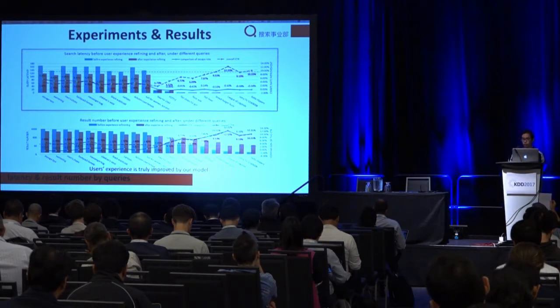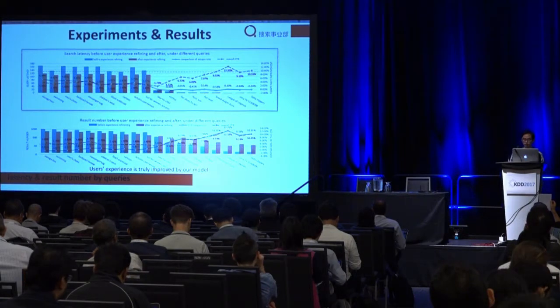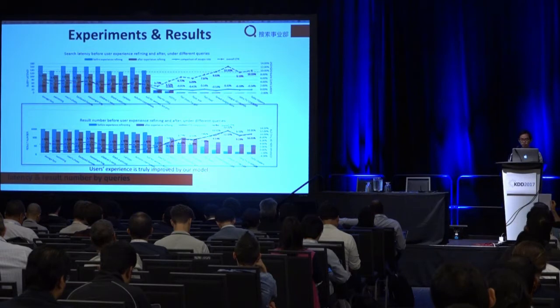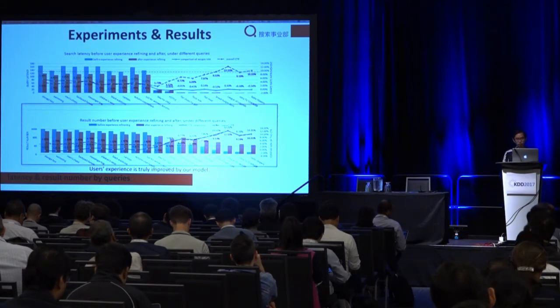With user experience modeling, query latency can drop a lot for hot queries. Accordingly, escape rate can decrease about 3% to 5%. And the bottom sub-figure shows the result count of each query and the variation of the query CTR without escape queries.